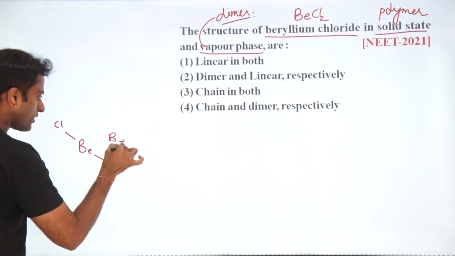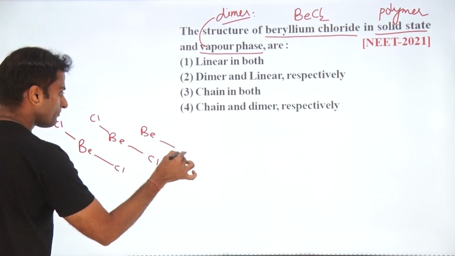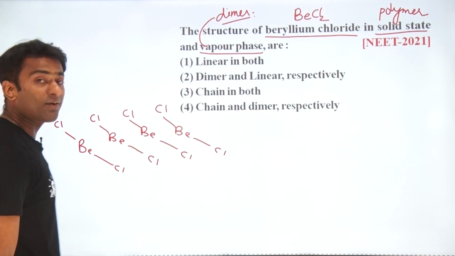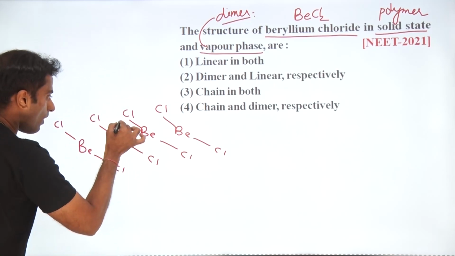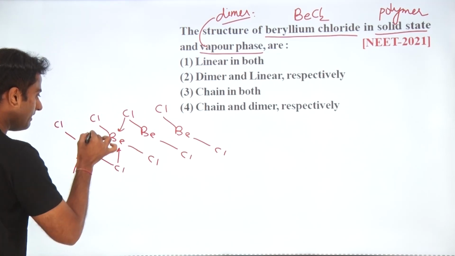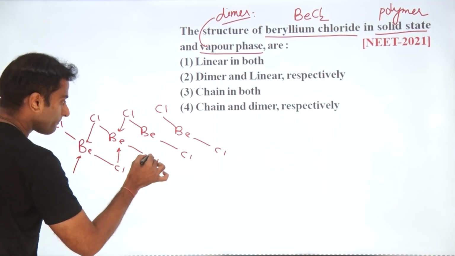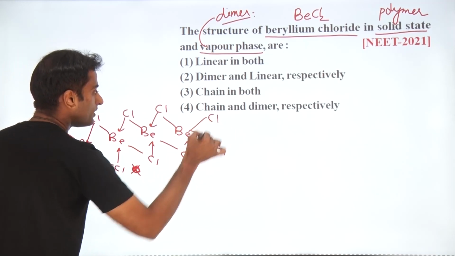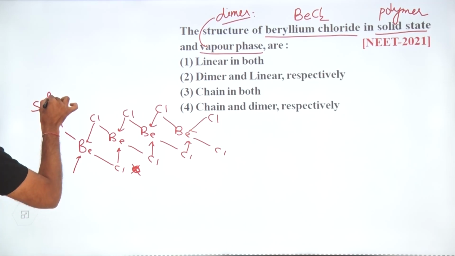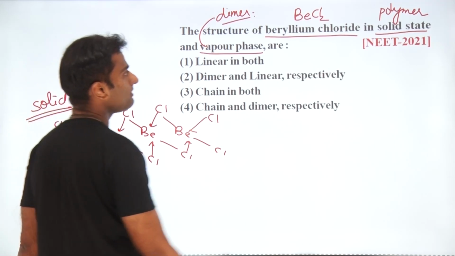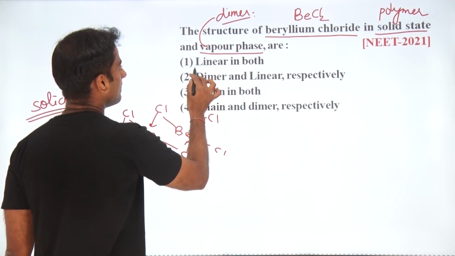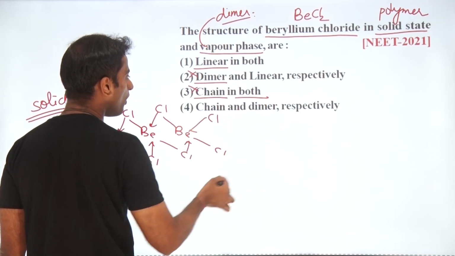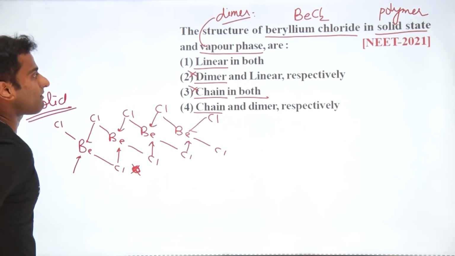Beryllium chloride, 1 molecule, 2, 3, 4. The number of electrons in the beryllium is 4 electrons. In order to complete the octet, we will get this linear chain structure. So here you can see that this is the solid state structure. In the solid state, this is linear. This is not the dimer, this is the chain. Chain is going to be perfect here.